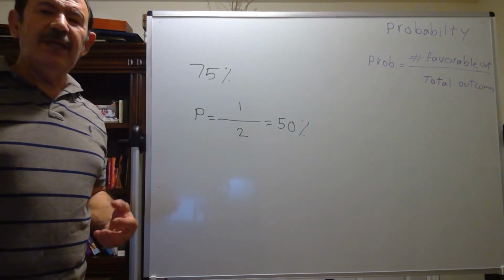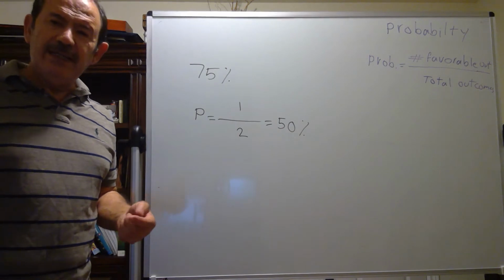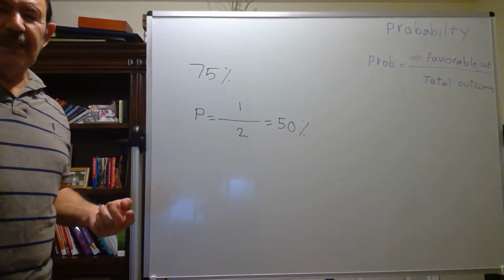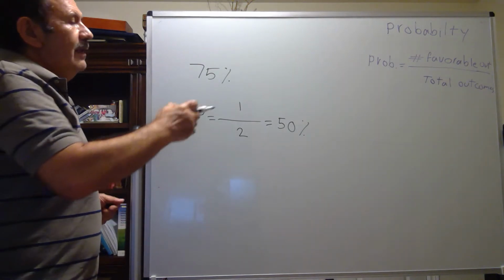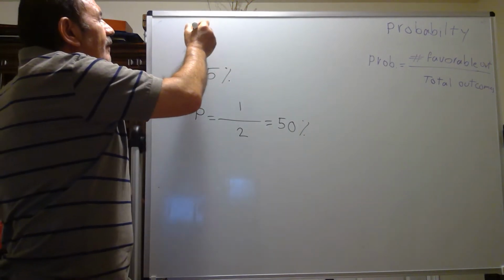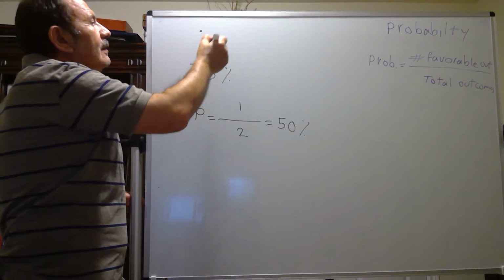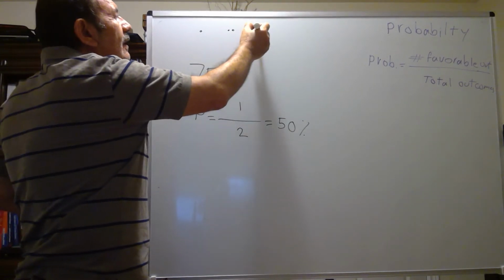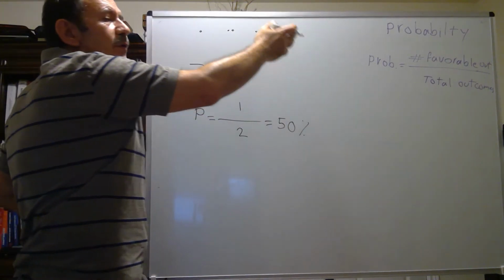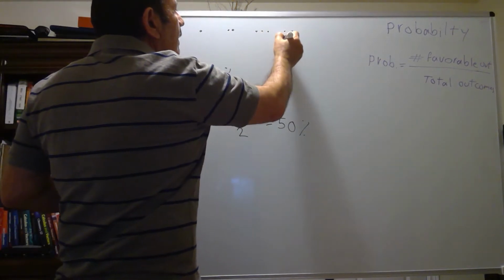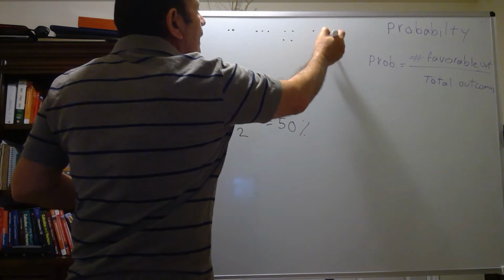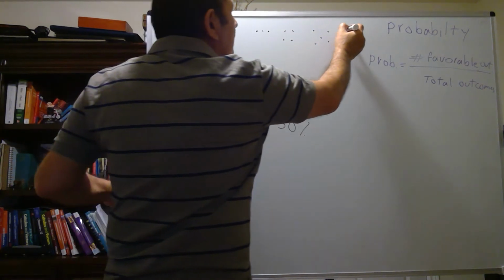Or let's say I'm rolling a dice, which is a cube that has six faces. Each face has a different number of dots: one dot, two dots, three dots, four, five, and six dots.